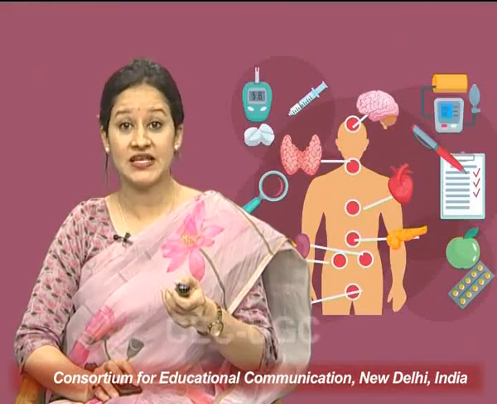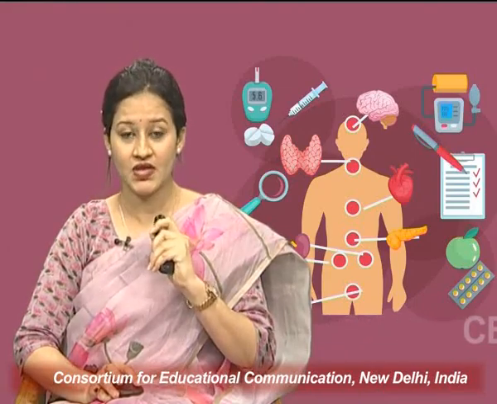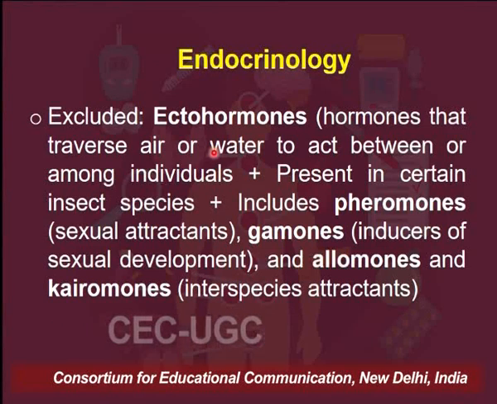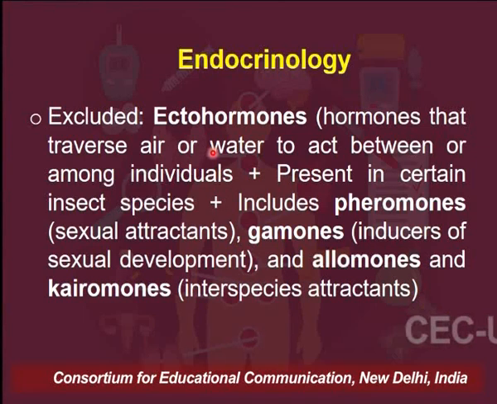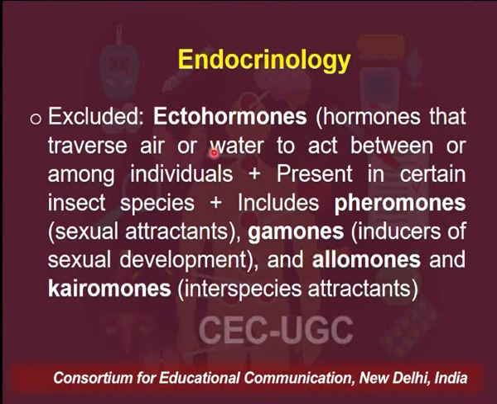As per this classical definition, certain chemicals were excluded, such as the ectohormones. What are ectohormones? Ectohormones traverse through some external medium, including air or water, and thereby help in interaction between two individuals.